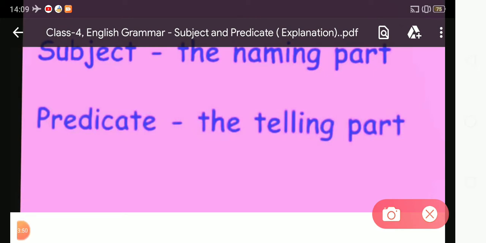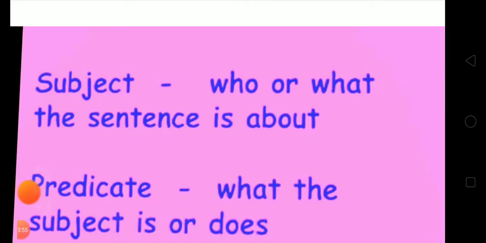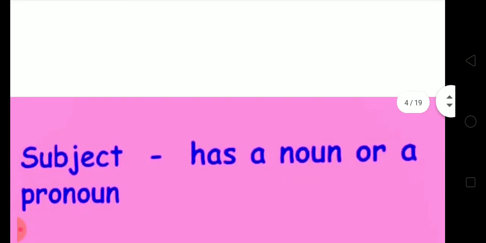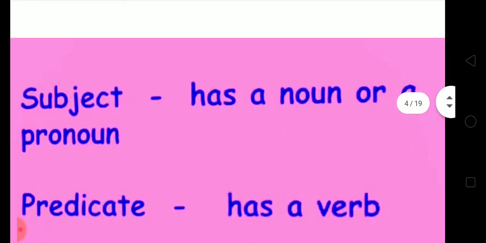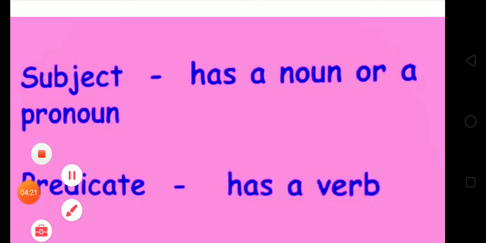Now the next point: in the subject, who or what the sentence is about, and in the predicate, what the subject is or does. Next, the subject has a noun or a pronoun, but the predicate has a verb.